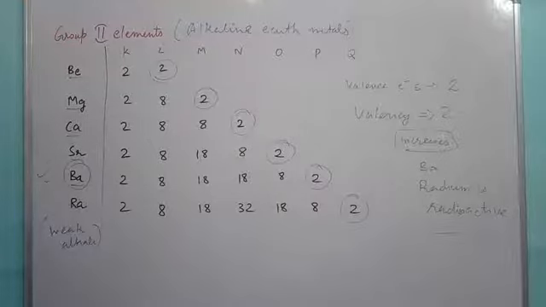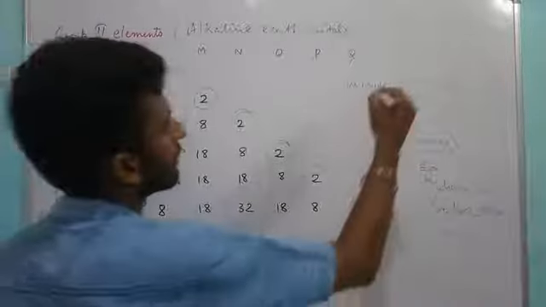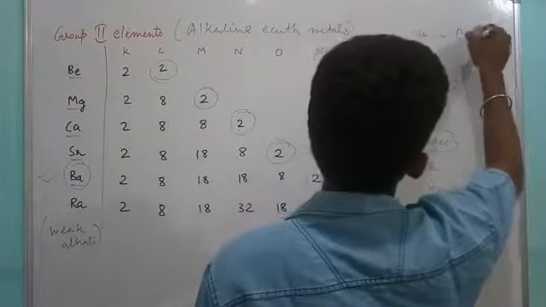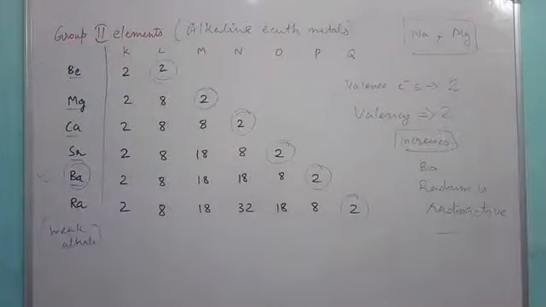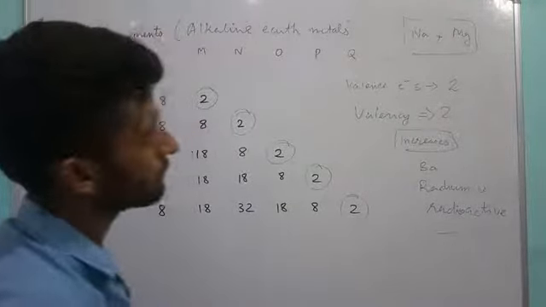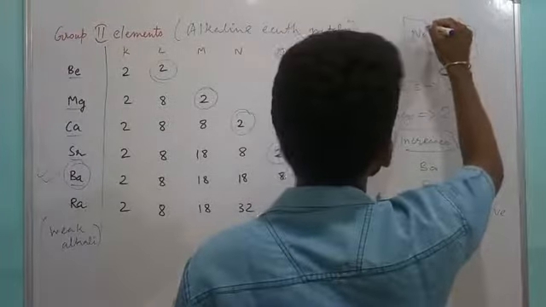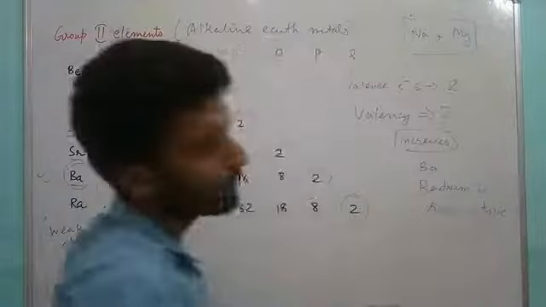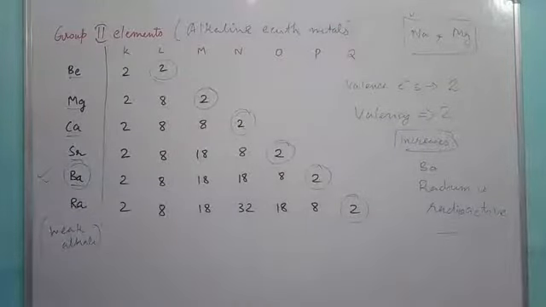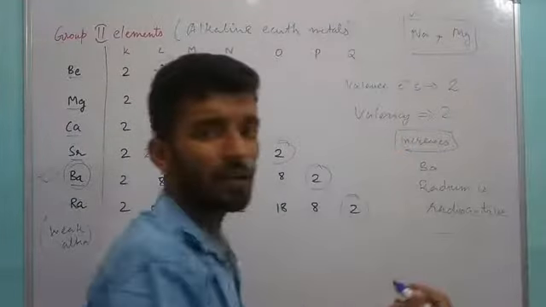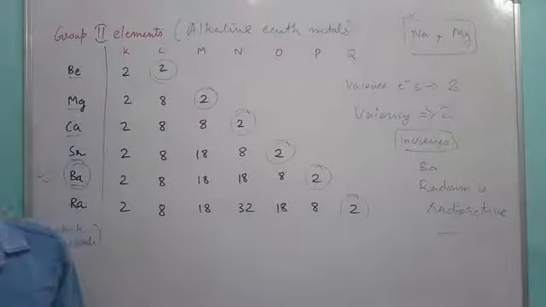Now the question generally arises: compare sodium and magnesium with respect to metallic character. So we know, out of these 2 elements, which one is having more size? Sodium. So more the size, more is the metallic character. Less is the size, more is the non-metallic character. This thing you have to keep in mind.